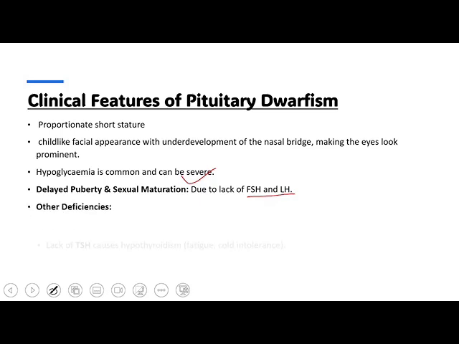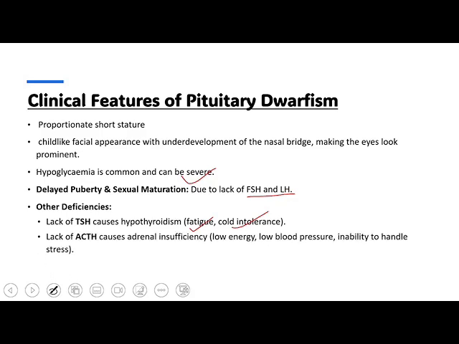And other deficiencies can be seen like the lack of the TSH causes hypothyroidism, which is presented as fatigue, cold intolerance, and various others could be like adrenal insufficiency due to reduced ACTH secretion, and that could manifest as low energy, low blood pressure, inability to handle stress, and also the serum growth hormone will be low in the case of the pituitary dwarfism, which is elevated in the Laron dwarfism. But the serum insulin like growth factor will be reduced in both of the cases.